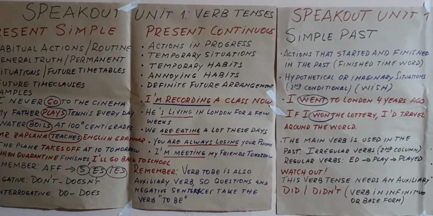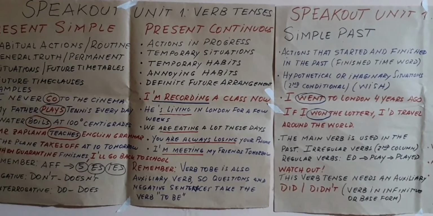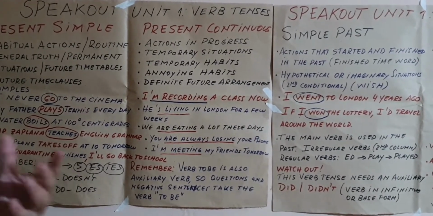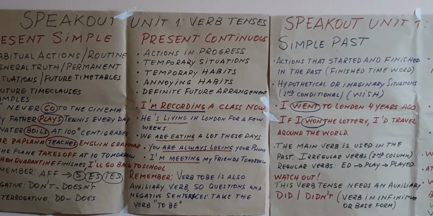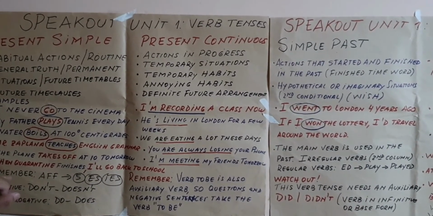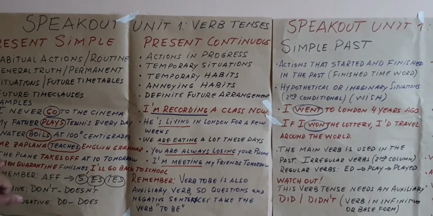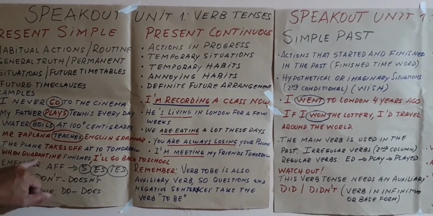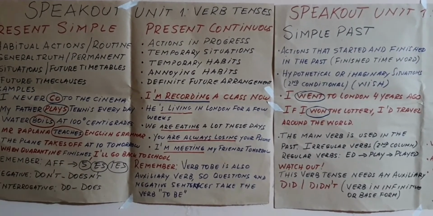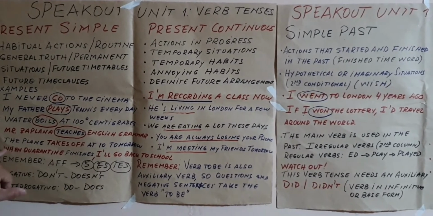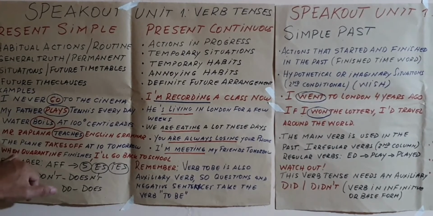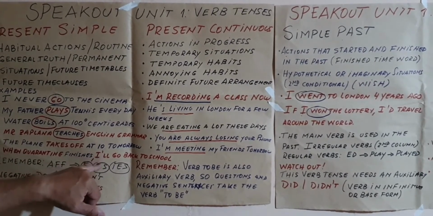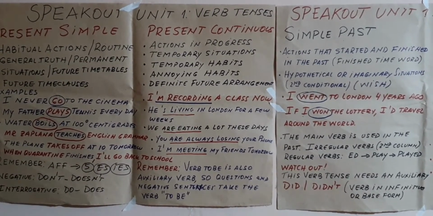Or the plane takes off at 10 tomorrow. It is a future timetable. We are talking about the future, but we use the simple present tense because we are talking about schedules. Or this one, this is a future time clause. When quarantine finishes, quarantine or lockdown, as the British are saying now, when quarantine finishes, I'll go back to school. So we are talking about the future, but we use the simple present tense.